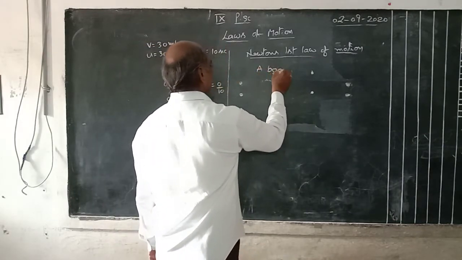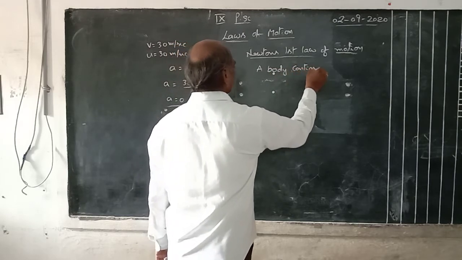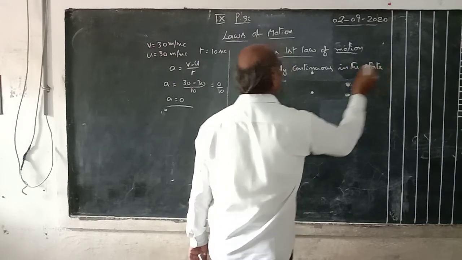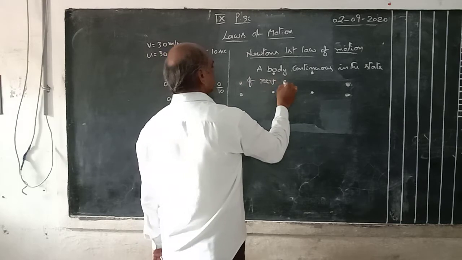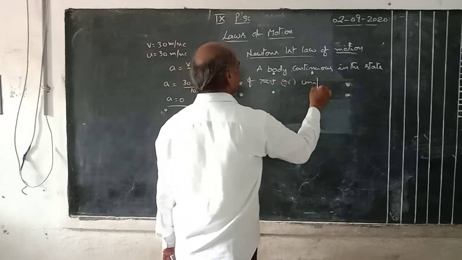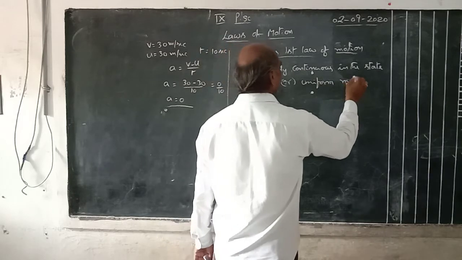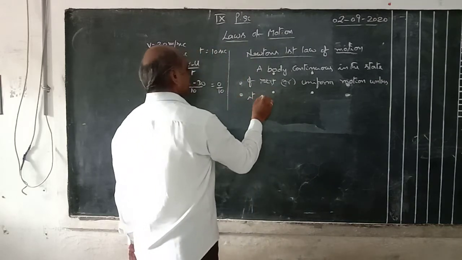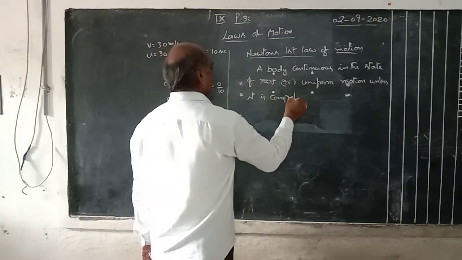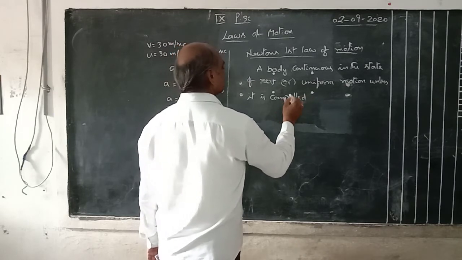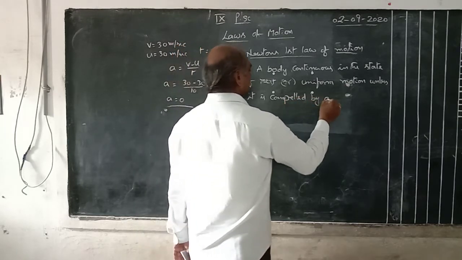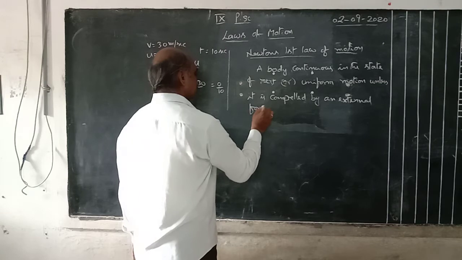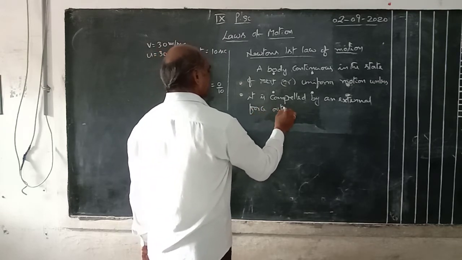A body continues in the state of rest or uniform motion unless it is compelled by an external force acting on it.